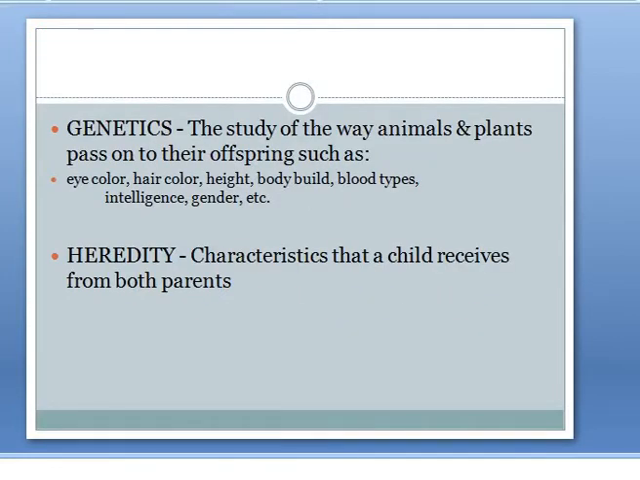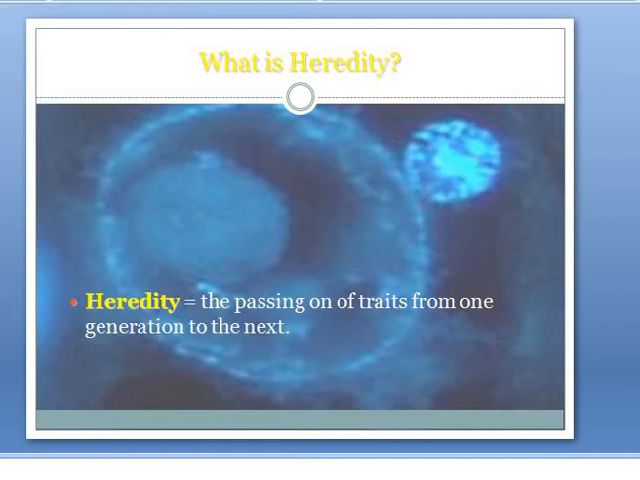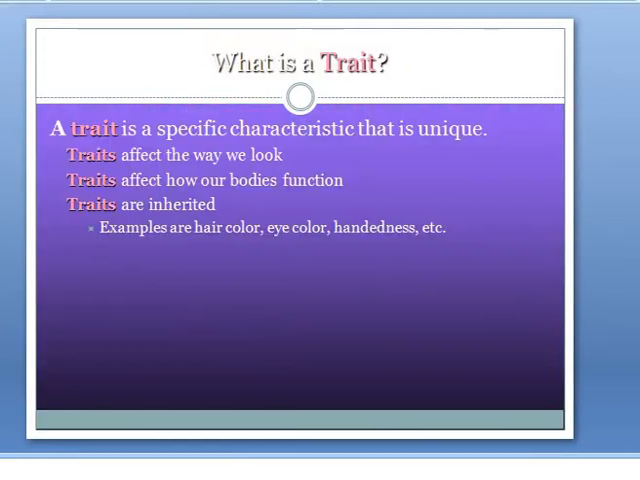What is genetics? The study of the way animals and plants pass on to their offspring traits such as eye color, hair color, height, body build, blood types, intelligence, gender, etc. That is your genetics. Heredity means characteristics that a child receives from both parents. And heredity is the passing on of traits from one generation to the next generation. That is heredity.